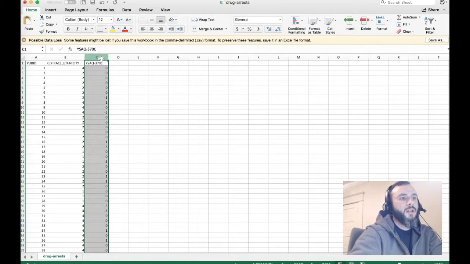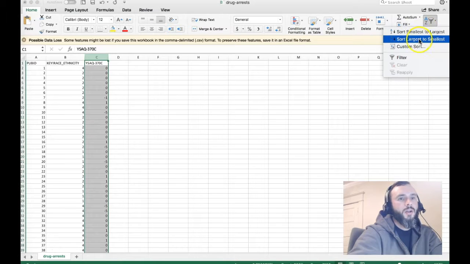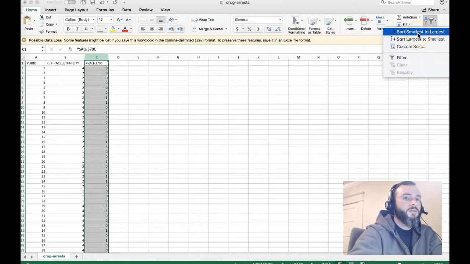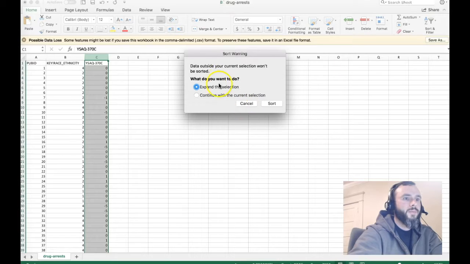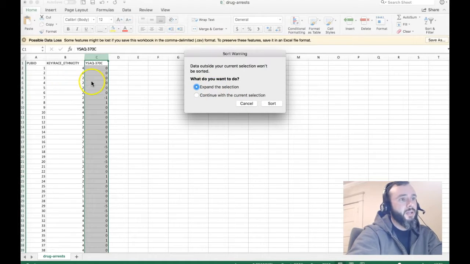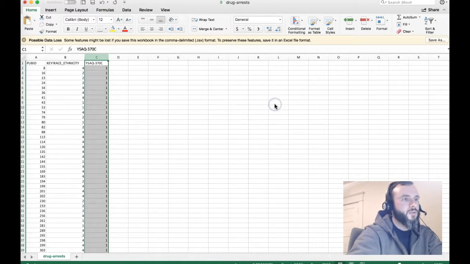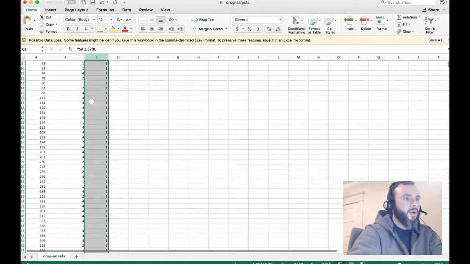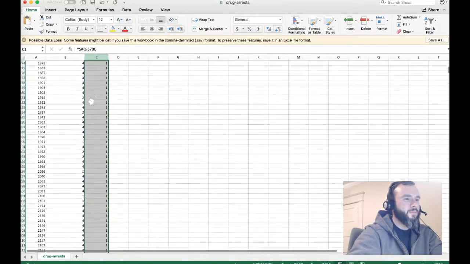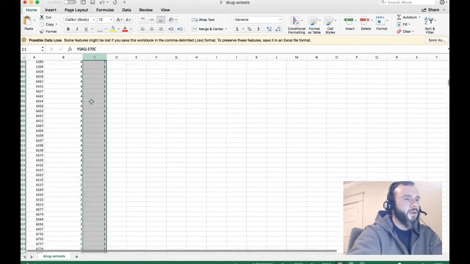So I'm going to take this column and sort largest to smallest. When it asks if I want to expand the selection, I want to say yes, because that's going to get all the columns to the side of it to also expand. So I just go to sort. Okay, so I've got a bunch of 1s now, all 1s.